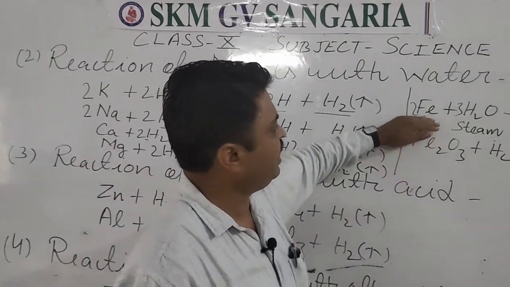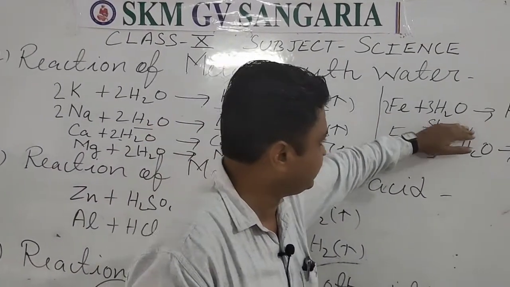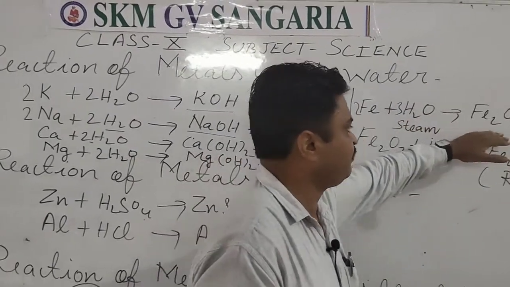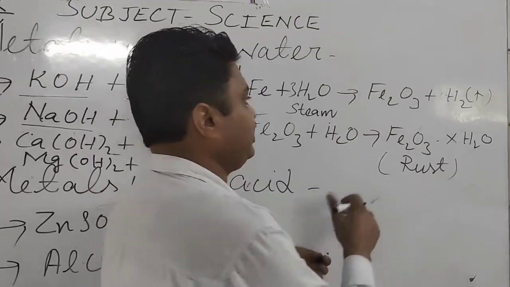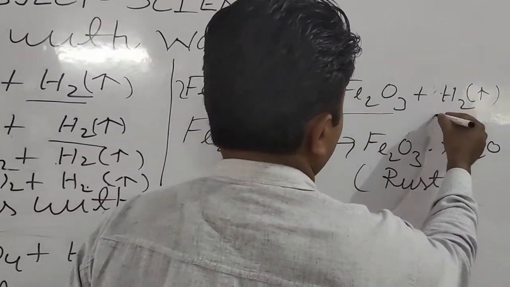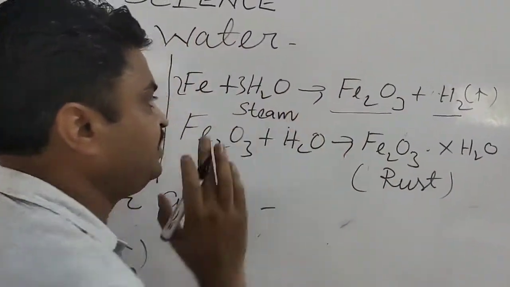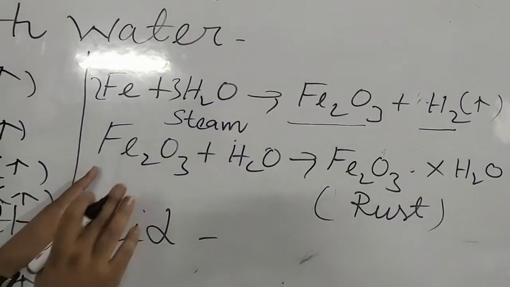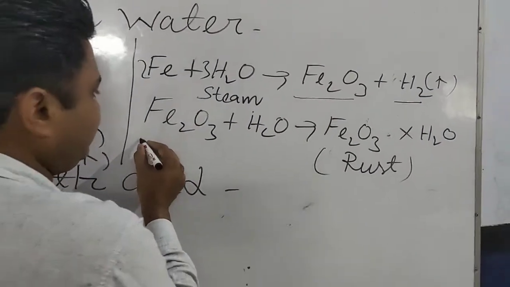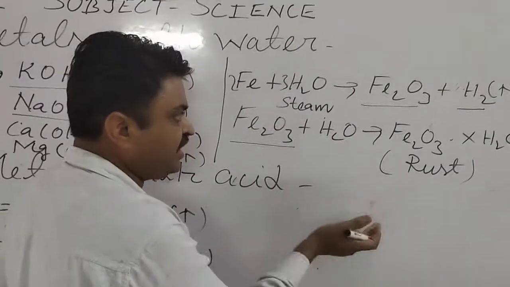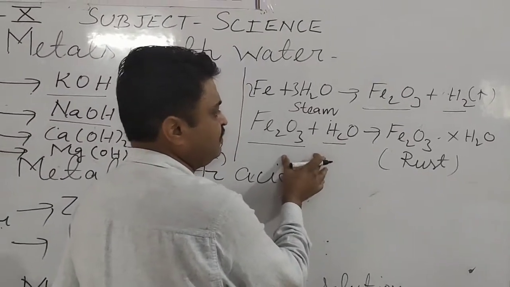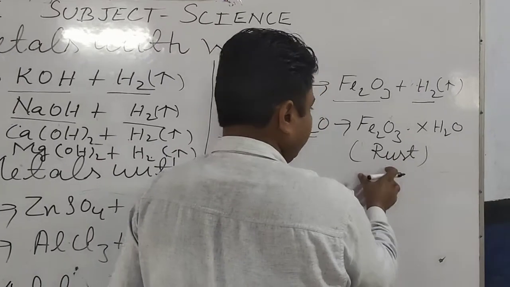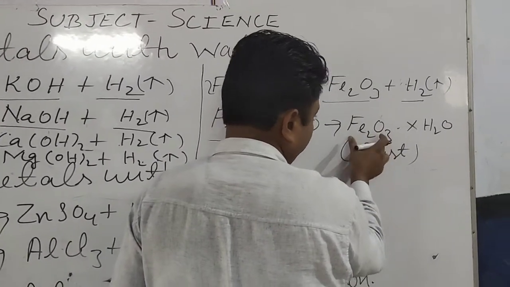When iron reacts with water, it forms iron oxide, and in this process hydrogen gas is released. And when that iron oxide reacts again with water, it forms rust, and the rust formula is